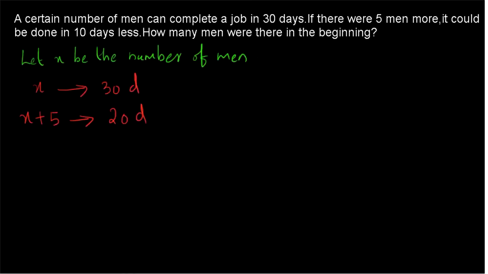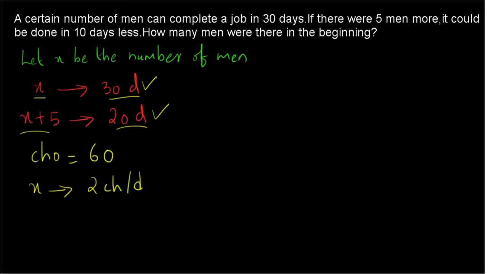By the chocolate approach, we have to take the number of chocolates equal to the LCM of 30 and 20. Since x people are taking 30 days to complete the work and x plus 5 people are taking 20 days to complete the work, the total number of chocolates is equal to 60. So x people will be having 60 divided by 30 is equal to 2 chocolates per day. 30 days have been taken to complete the 60 chocolates. So x people will be having 2 chocolates per day and x plus 5 people will be having 3 chocolates per day. 60 divided by 20 is equal to 3.